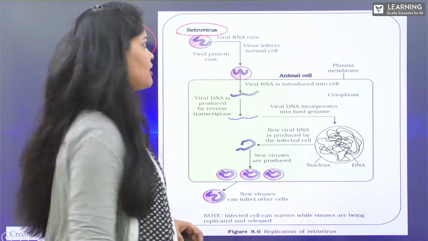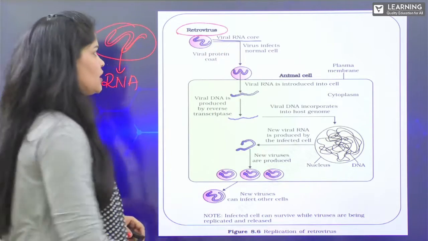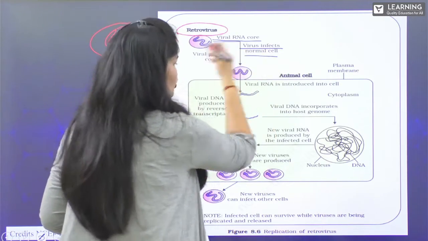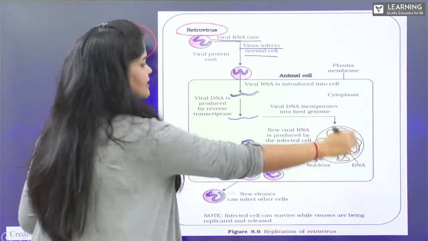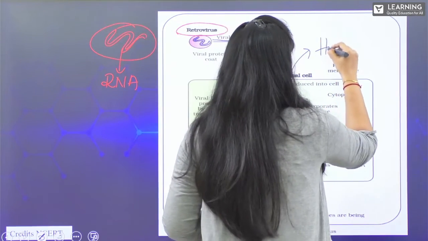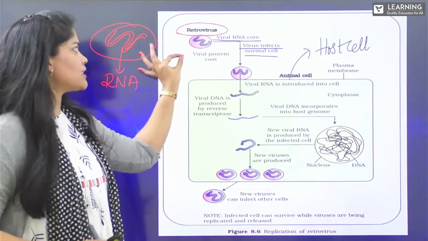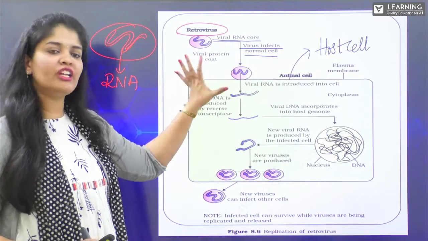As its genetic material. Look at here, the viral RNA core. This virus infects a normal animal cell, so this cell is acting as a host cell. Now this is called the host cell. Okay, now this viral protein coat will not enter.